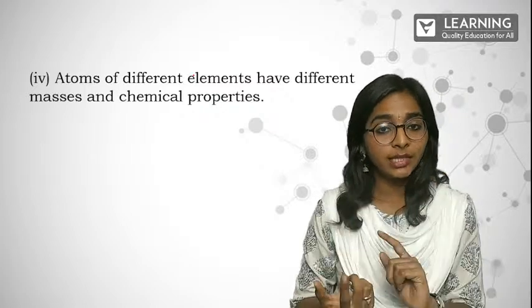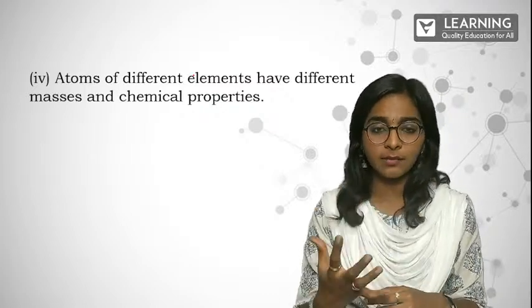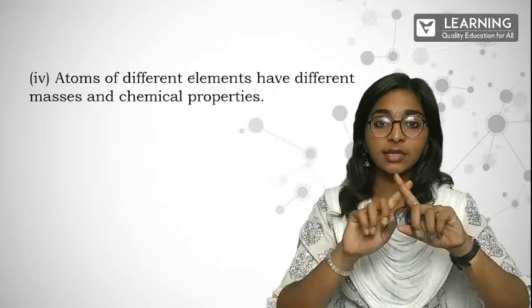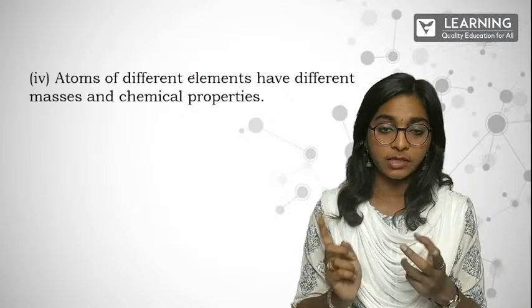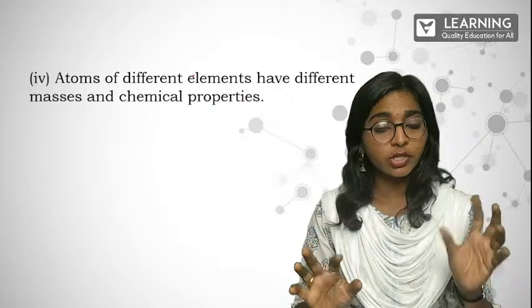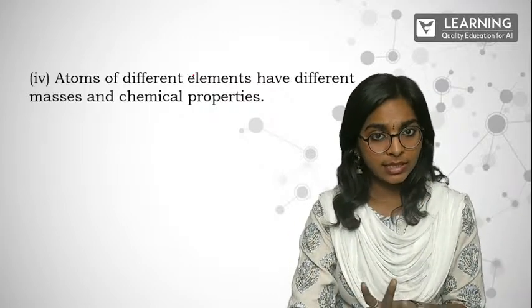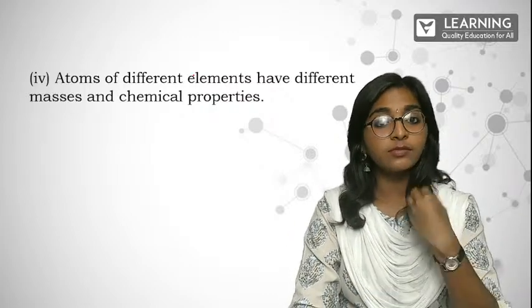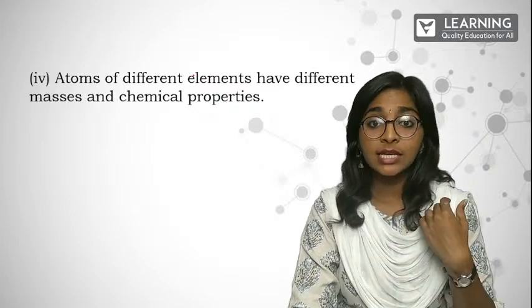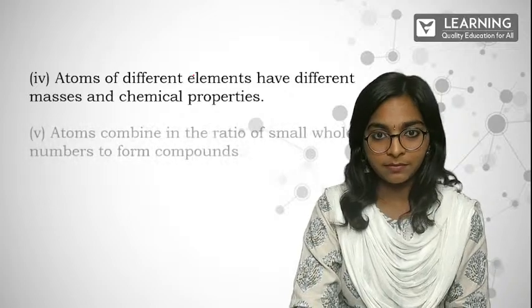But when you look at a combination of different elements, like gold and silver, the atoms are going to be different. The chemical properties, the structure, the arrangement, everything is going to be different there. Is that clear? So atoms of different elements are going to have different masses and chemical properties. Same element, they are going to remain the same.